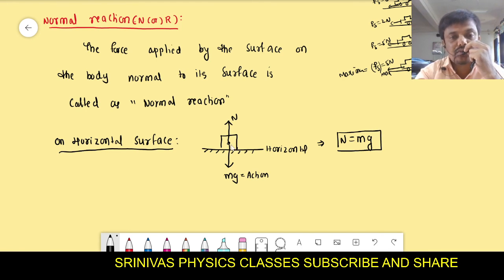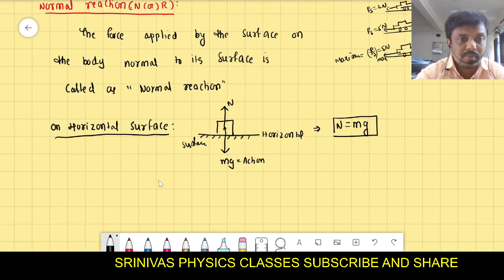Surface also applies the force on the object, that is N. Right? Action is mg, reaction is N. This reaction is perpendicular to the surface, making 90 degrees with the surface. That's why it is said to be normal reaction. Normal reaction formula on the horizontal surface is mg, right?